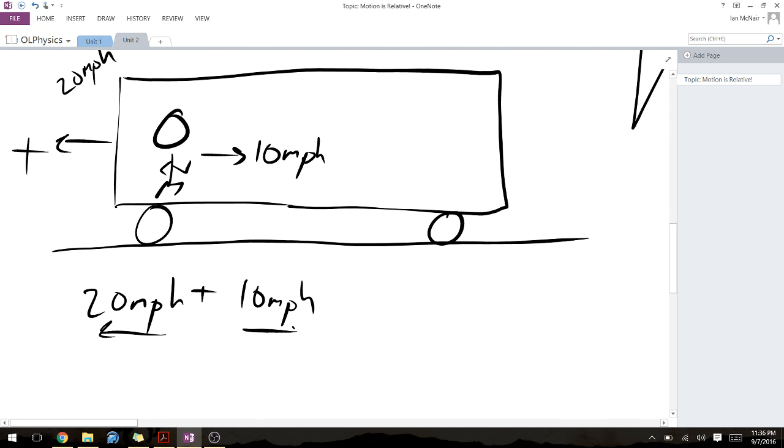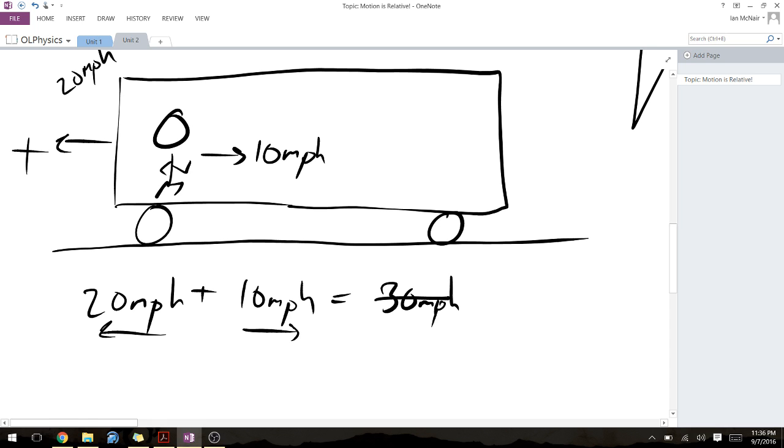So this is a little confusing. If we added these together, we would get technically 30 miles an hour, but we know that's not correct. He's not moving 10 miles per hour faster than the bus. He's actually moving backwards.